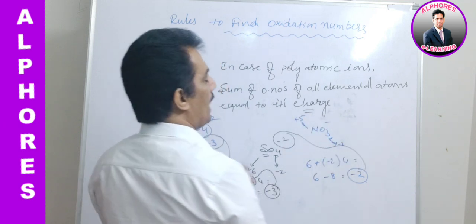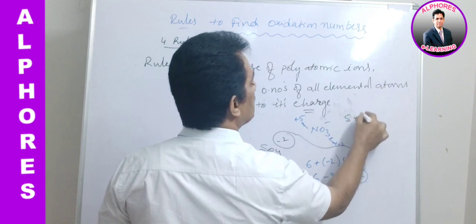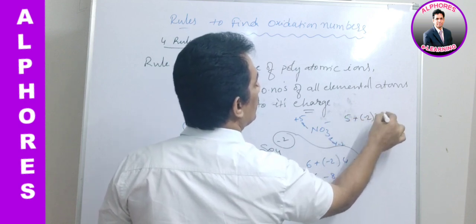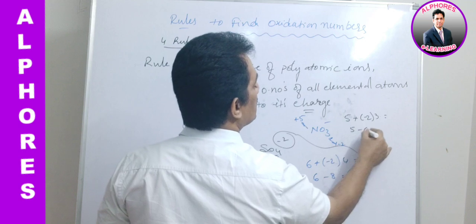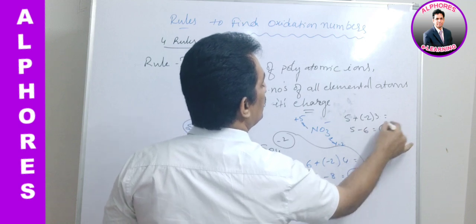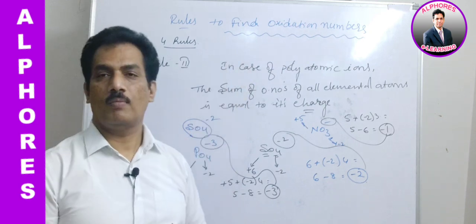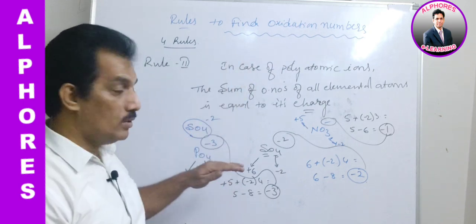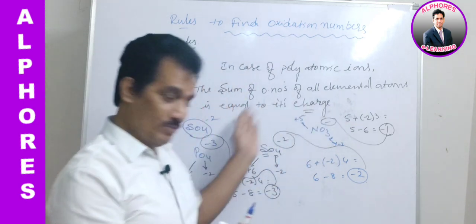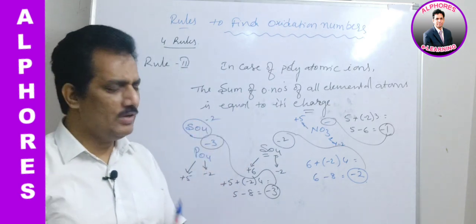Now 5 plus -2 into 3, that is 5 minus 6, that is -1. This is nothing but the charge. That is the rule. We are going to use this rule in a different manner. Okay, we will discuss that.